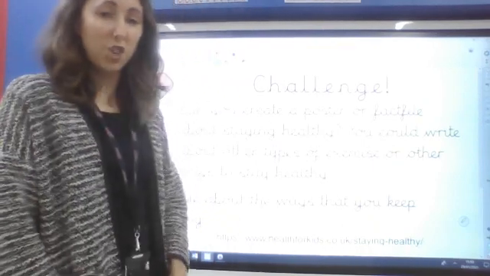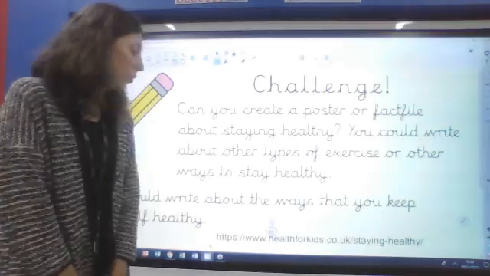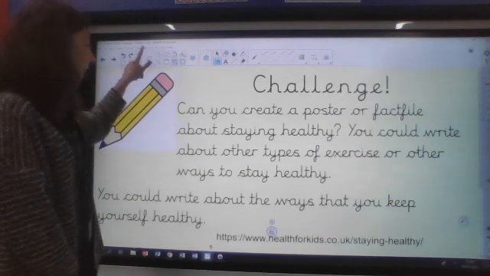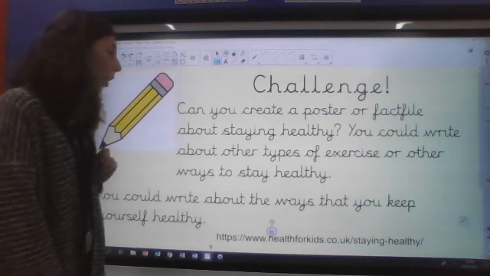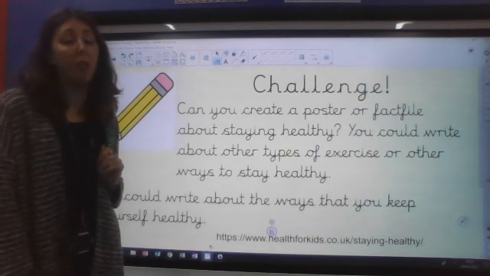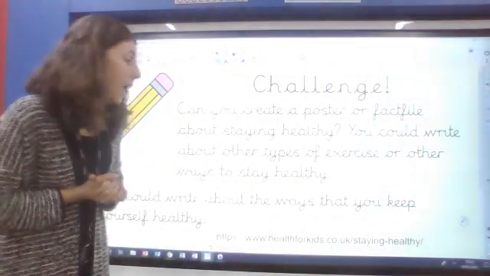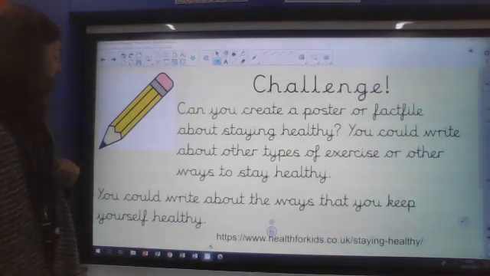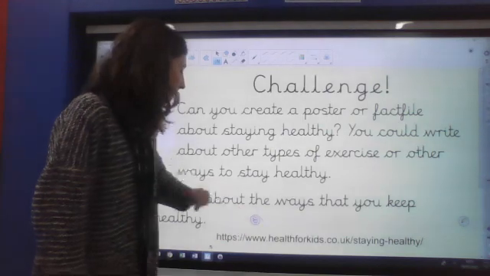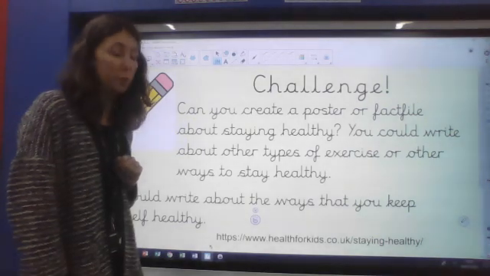If you would like an extra challenge after all of those 7 questions today, there's a couple of options on the board. So one says, can you create a poster or fact file about staying healthy? You could write about other types of exercise or other ways to stay healthy. So you could maybe do a Be Healthy poster and give people some facts about how to stay healthy. Or you could write about the ways that you keep yourself healthy. And there is a website at the bottom, which I thought you and your grown-up could perhaps have a look at together to help you out with your challenge if you would like to today.